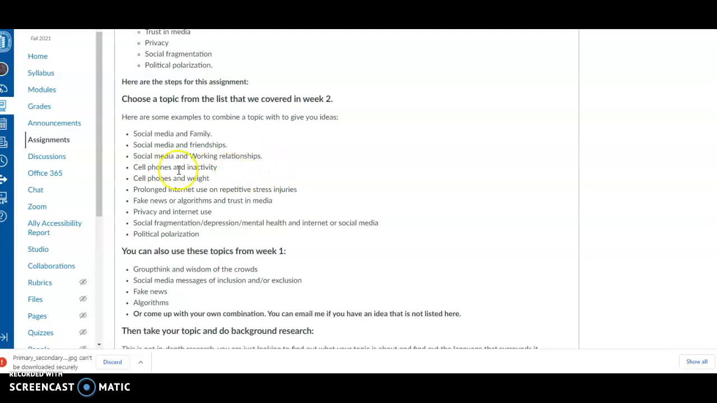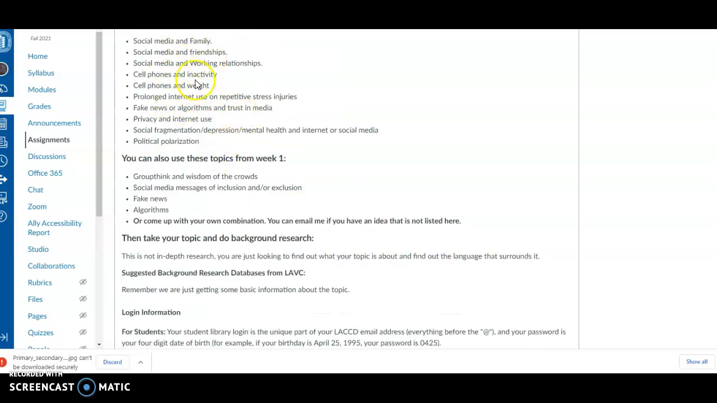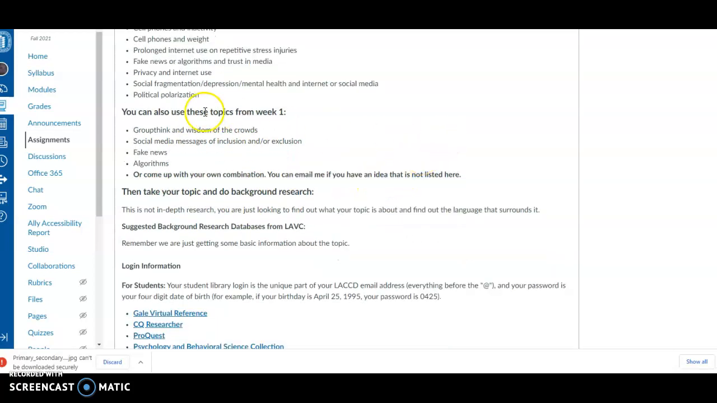You can use anything, cell phones and inactivity, procrastination and internet, or social media and procrastination, any of those kinds of combinations that you want to come up with. If you're unsure, like I said before, just email me. And here's some of the ones you can use from week 1: the groupthink, social media messages of inclusion or exclusion. And like I said, if you think of anything else that you'd like to do that's not listed here, just let me know.